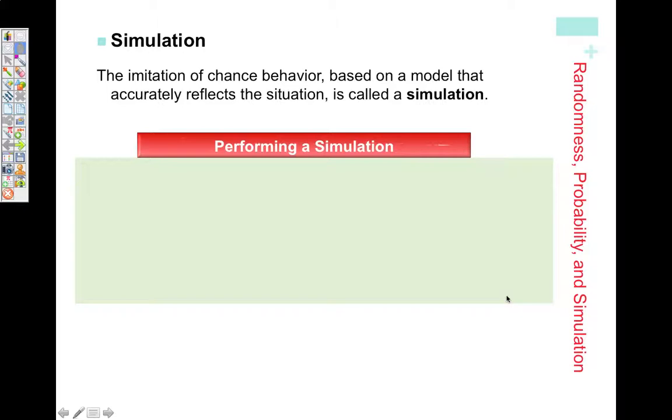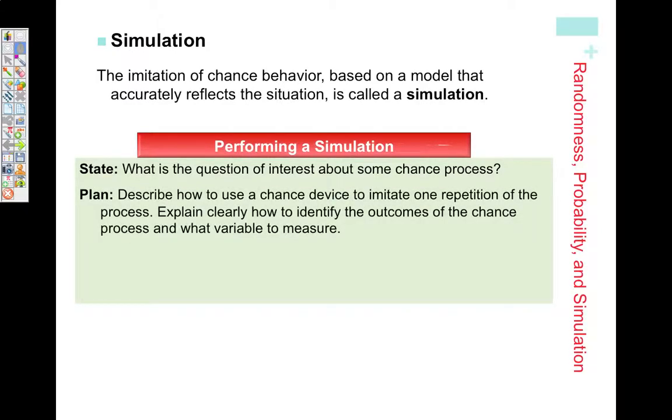And to do it, we are going to use our four-step process. We first state. We want to make sure we understand and write down what the question of interest really is. We then make a plan, and we write this plan out in a way that somebody could just pick up our plan and do it without knowing anything else. We should be able to hand this to anybody and have that person carry out our plan. And this is the do part.